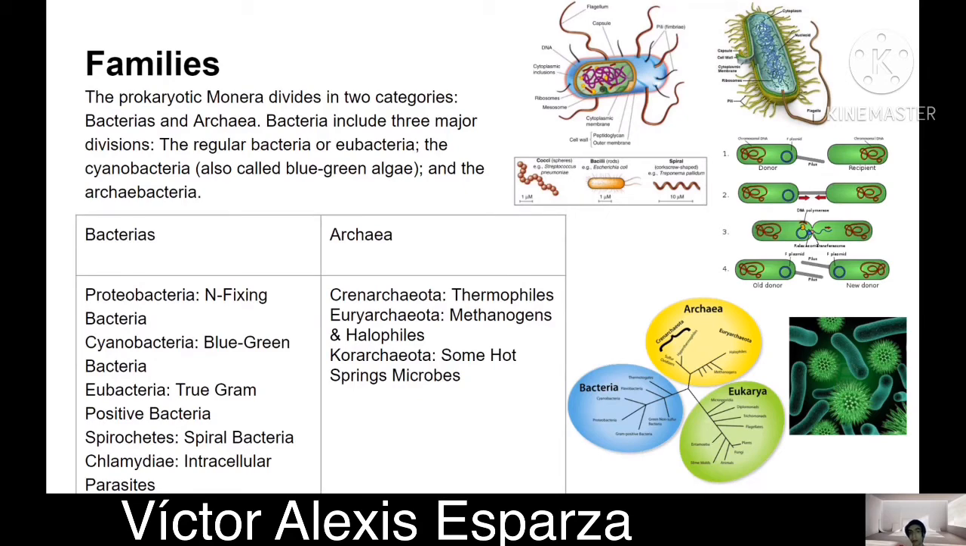And on the other side, we have archaea, which divides in three: the Crenarchaeota, which are thermophiles, the Euryarchaeota, that are methanogens and halophiles, and the last one, we have Korarchaeota, that are some hot springs microbes. And those are the families of the Monera kingdom.